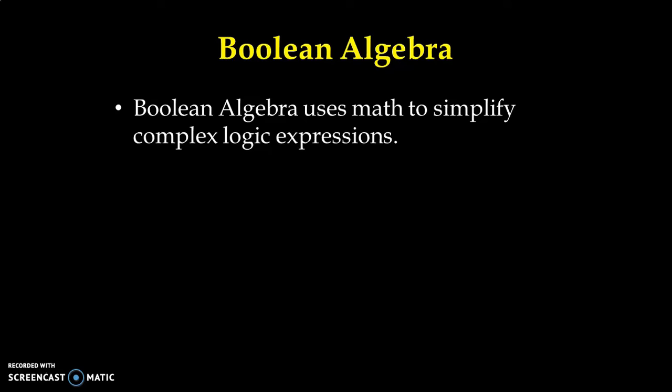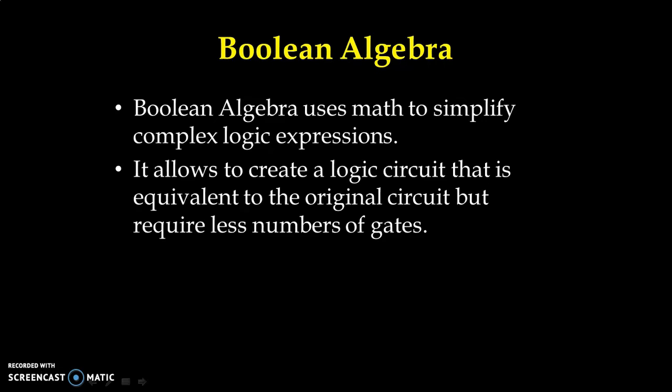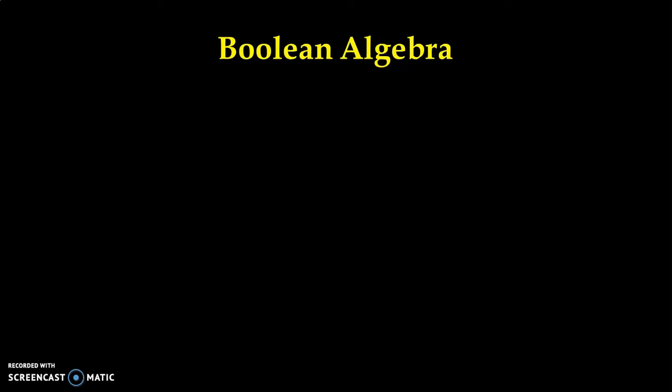We have Boolean expression and with the help of Boolean algebra, we can simplify the Boolean expression. Boolean algebra allows us to create a logic circuit that is equivalent to the original circuit but requires a lesser number of gates. Let us take one example and then it will be very much clear.